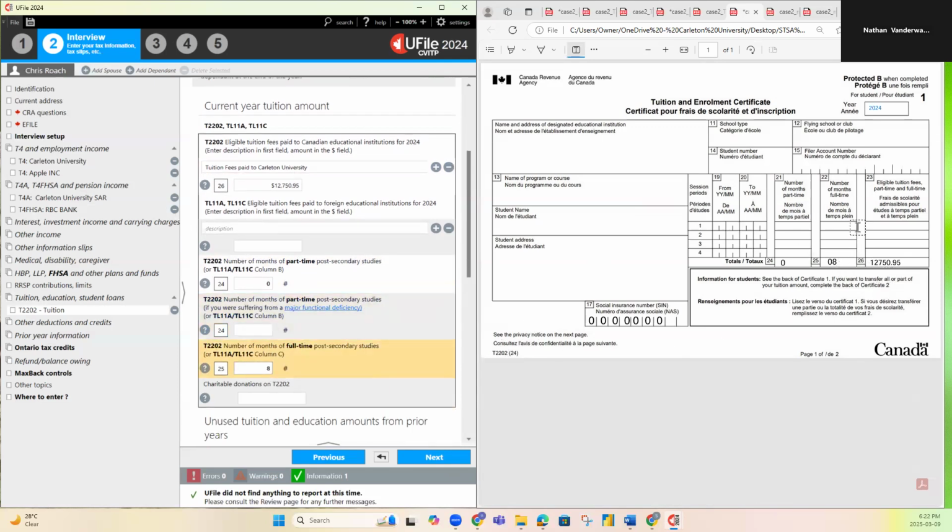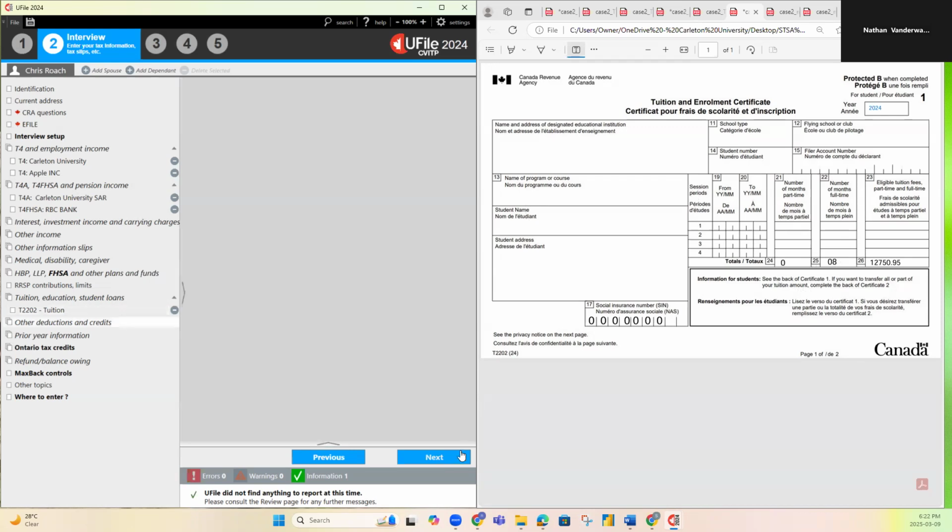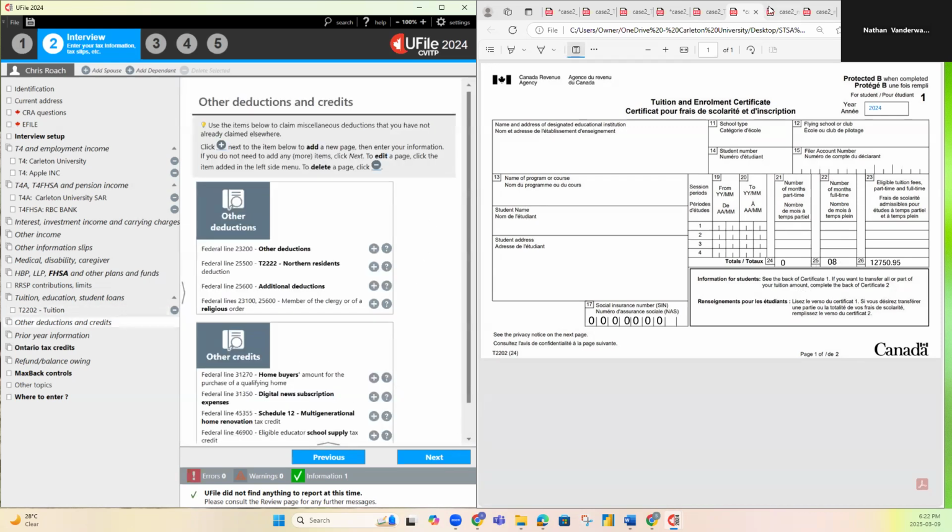What this is telling you is the number of semesters that you're taking. Sometimes you'll see 4, 4, and then 8. But as long as it says 8 here, it means he was a full-time student. Alrighty, that's everything to input for the T2202.